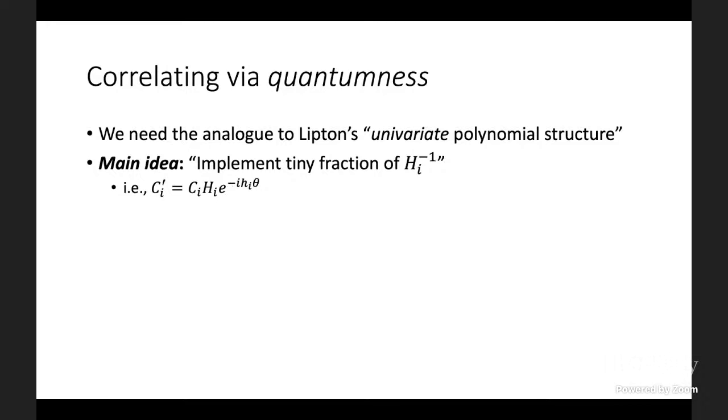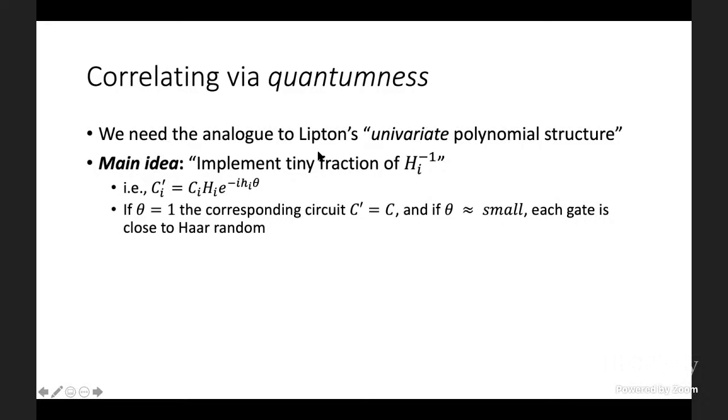And that didn't work. So the new thing here is we're going to multiply by e to the minus i little h theta, where little h is the log of big H, and theta we think of as something that's non-zero but tiny, very small. And the point is that this has a Lipton-like structure to it, right? If theta is equal to 1, right? Then, so if theta is not small, if it's equal to 1, then the corresponding circuit C prime is